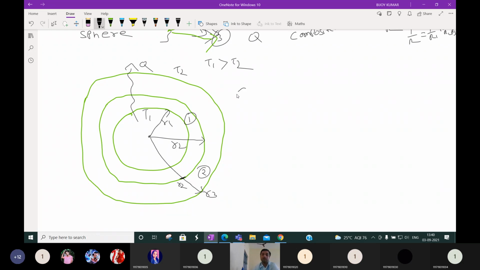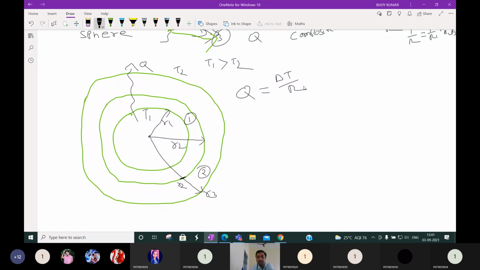Okay, what will be the value of Q? Please speak. Anyone, please. If you are wrong, then don't hesitate. I will tell what is the value of Q. Delta T by R, sir. Okay, very good. Delta T by R. That is the general formula.